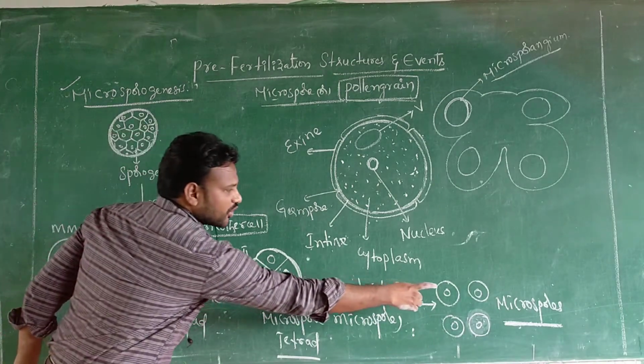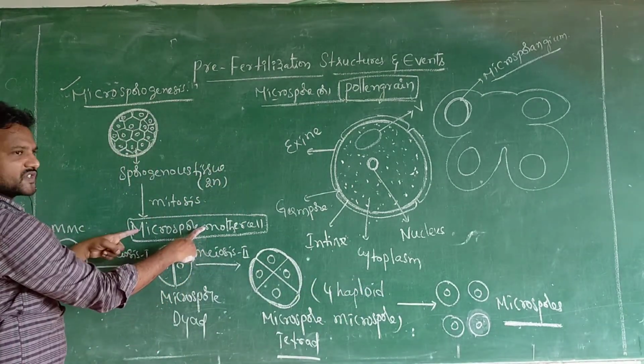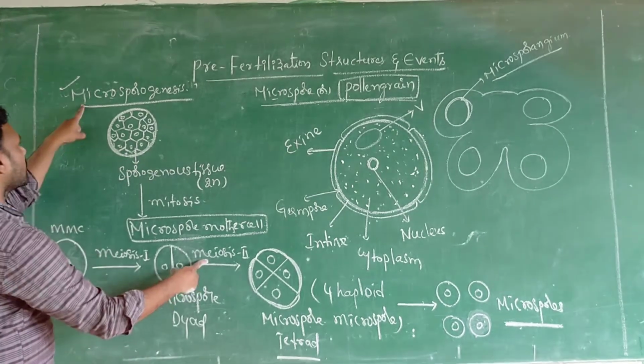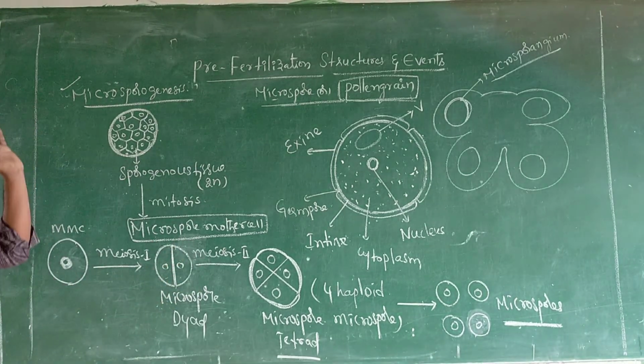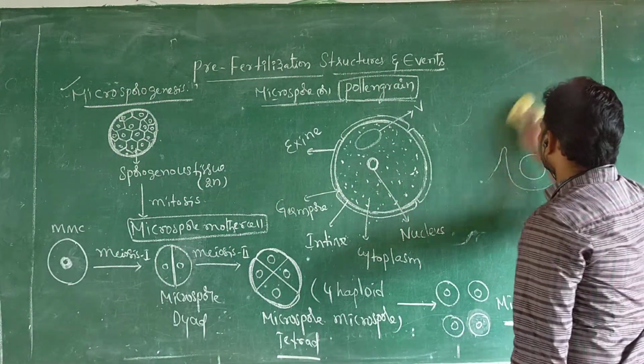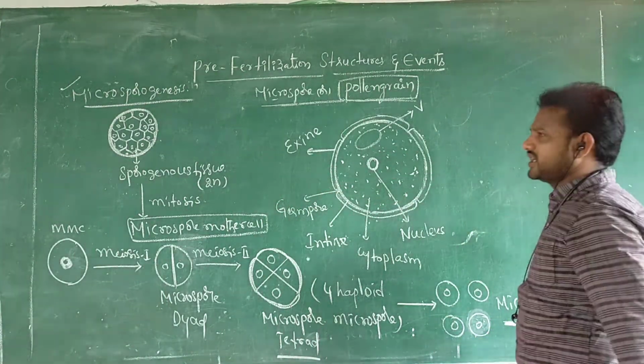Formation of microspores from the microspore mother cell through which process? Through meiosis, which is called microsporogenesis. Note down the definition. What is microsporogenesis?